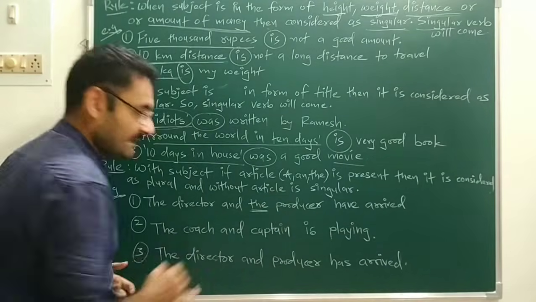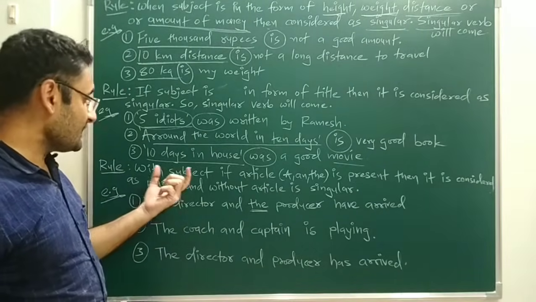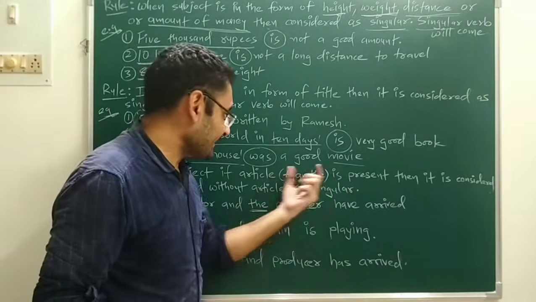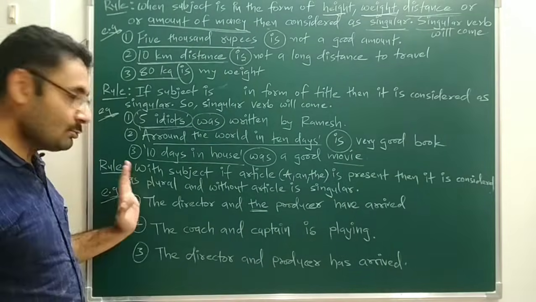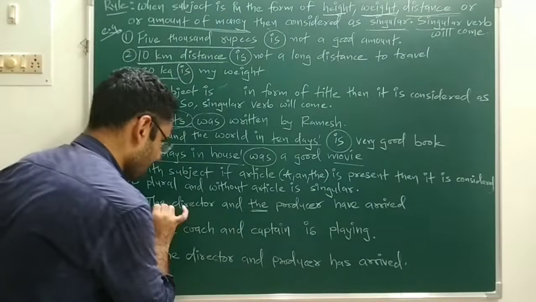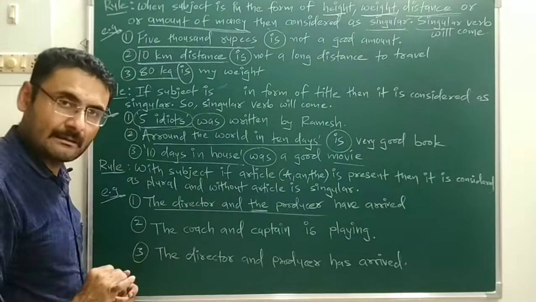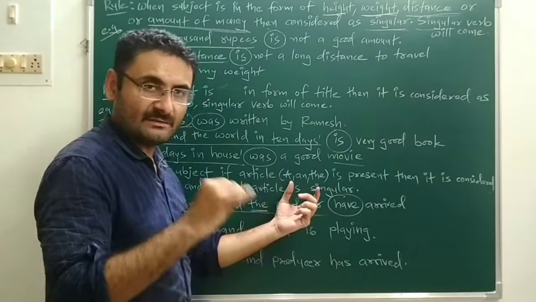The article is there. Yes, the article is there. Director and producer. So with the subject, if the article a or the is present, then it is considered plural. So the director and the producer, plural subject. The article is present, so a plural verb will be there: have. Plural is have, has means singular.